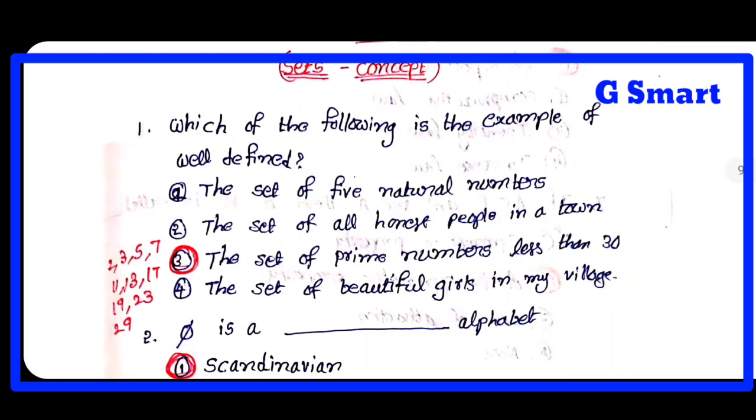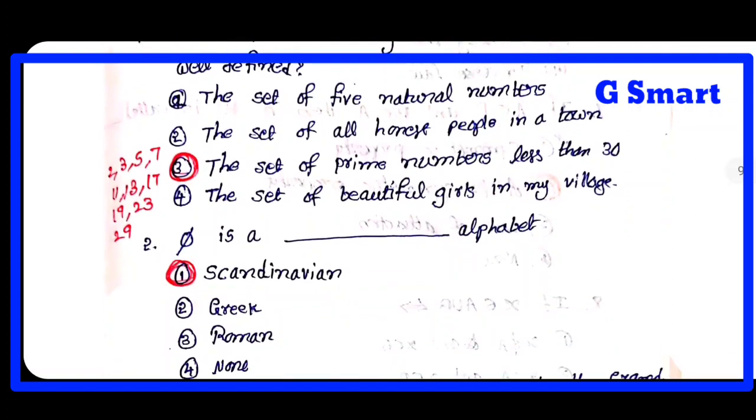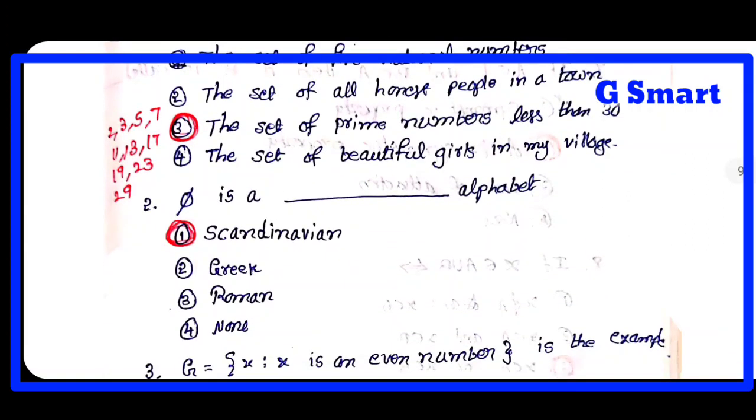The set of beautiful girls in my village. In my view, those are beautiful, but for others, those are not beautiful. So we can't say this is well-defined. Now, pi is a Scandinavian alphabet, a very important Scandinavian alphabet.